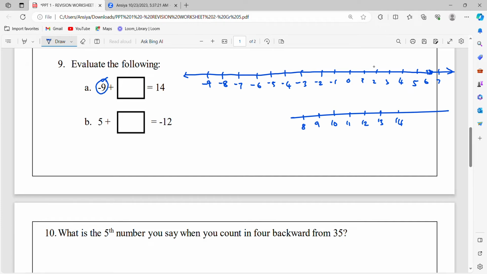Starting with negative 9, ending at 14, how many times do we have to move? So 1, 2, 3, 4, 5, 6, 7, 8, up to 22.